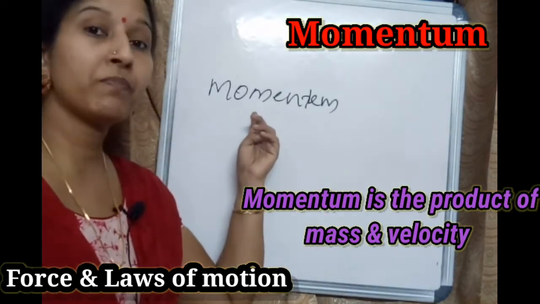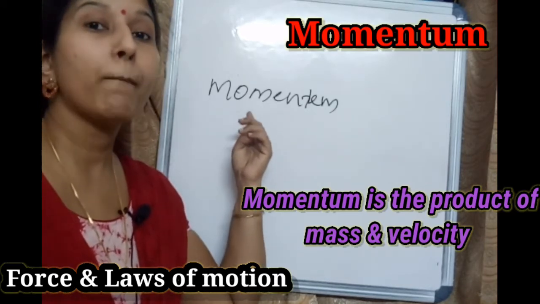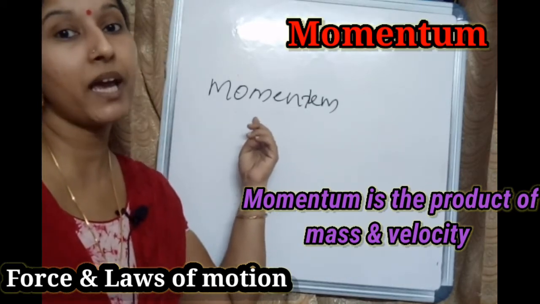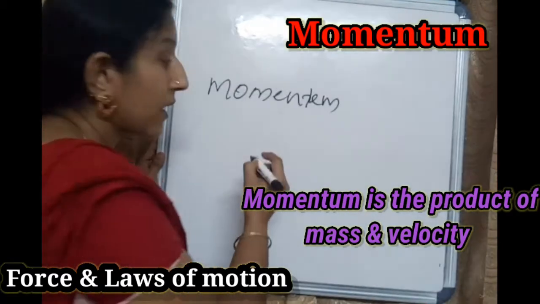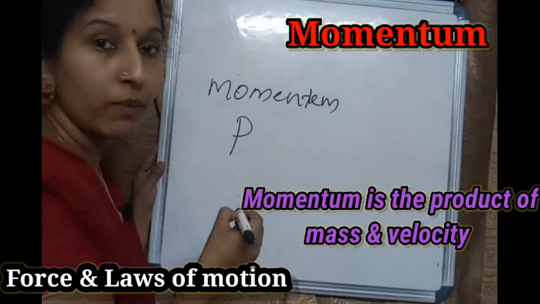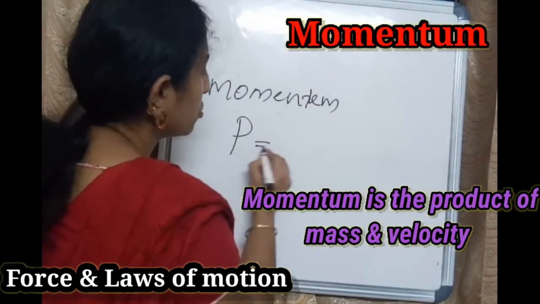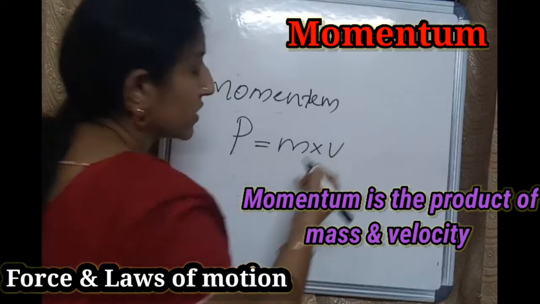What is momentum? Momentum is the product of mass and velocity. Mass into velocity is momentum. The letter P denotes momentum. P equal to mass into velocity.